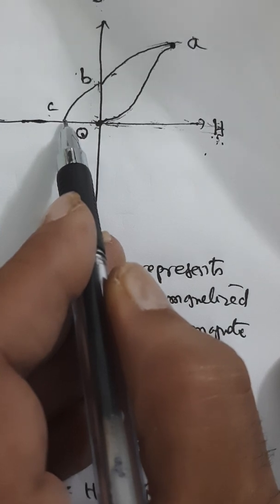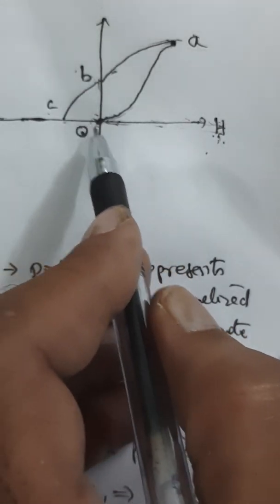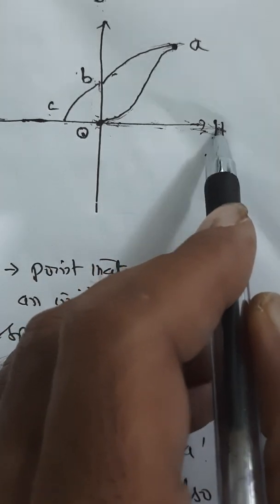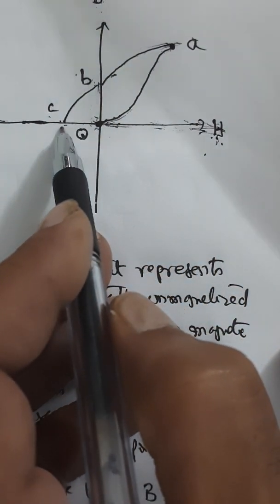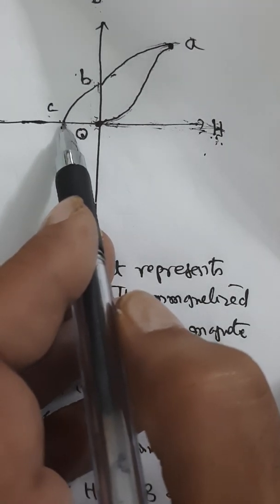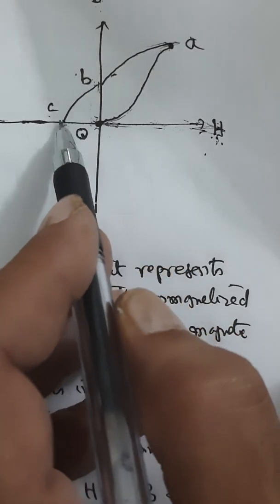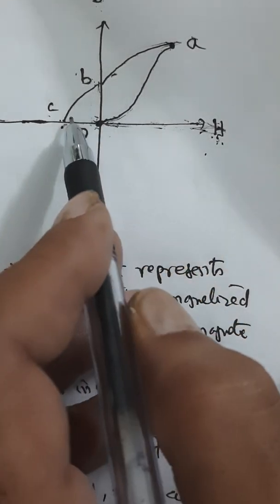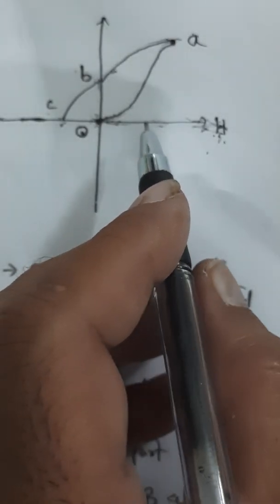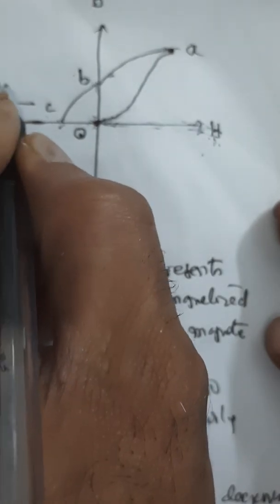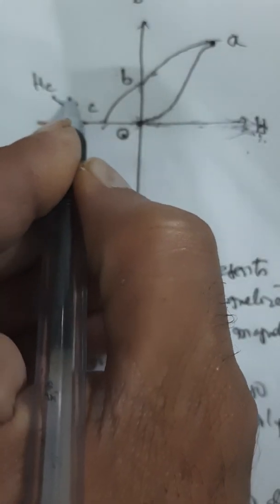This value of magnetic intensity is called the coercive force or coercivity of the specimen. Understood? Again I am repeating. You go on increasing the intensity of magnetization in the reverse direction. B also decreases, still lagging behind H, and becomes 0 when H equals OC. So this value of magnetic intensity is called coercive force or coercivity. It is the critical value, and we represent it as coercivity.